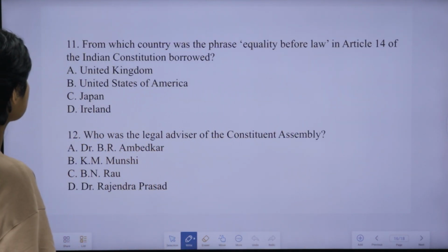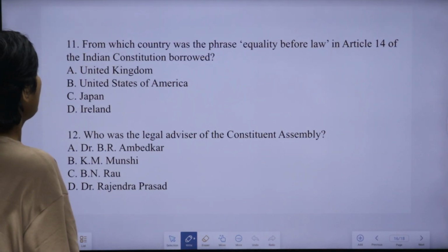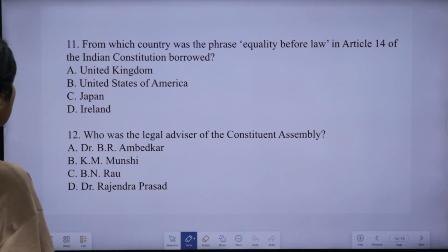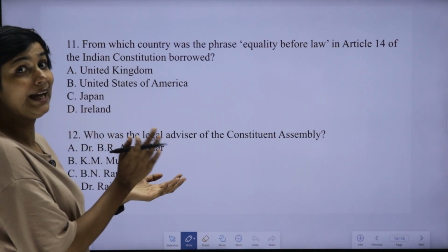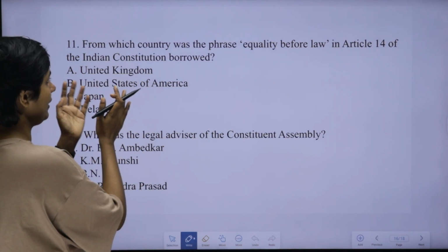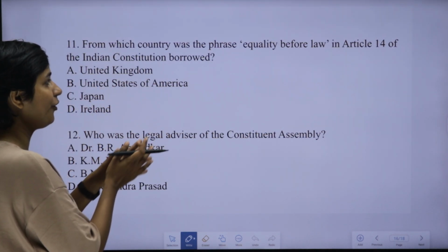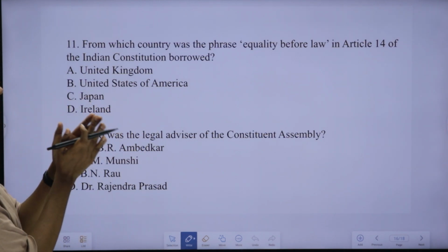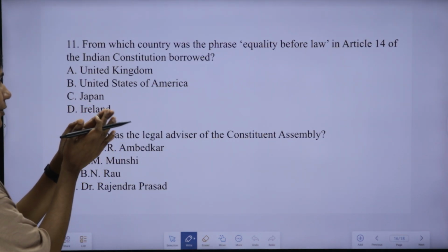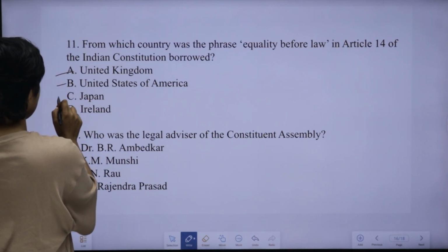And the 11th question is, from which country was the phrase equality before law in Article 14 of the Indian Constitution borrowed? Actually, in the paragraph we discussed equal protection of law, which we took from the American Constitution. Now, both equality before law and equal protection of law are part of the rule of law in India. The concept of rule of law we actually took from the British Constitution. So equality before law, seen in Article 14, was taken from the constitution of UK, USA, Japan or Ireland?